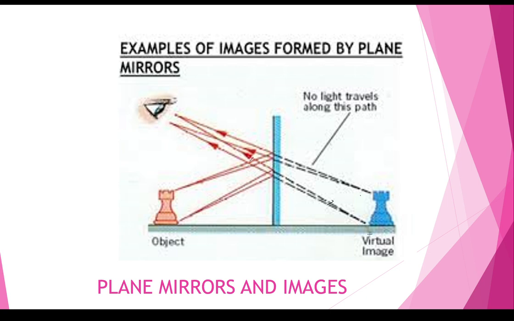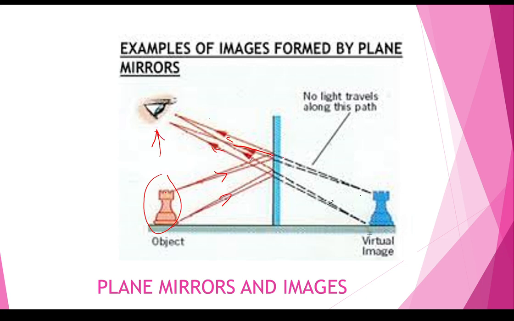Now this image is formed by the plane mirror. It is due to the reflection of light rays. See, light rays falling on this object. The light rays from the top and bottom of the object fall on the plane mirror, and afterwards they get reflected back, and we can see the image of this object through our eye.